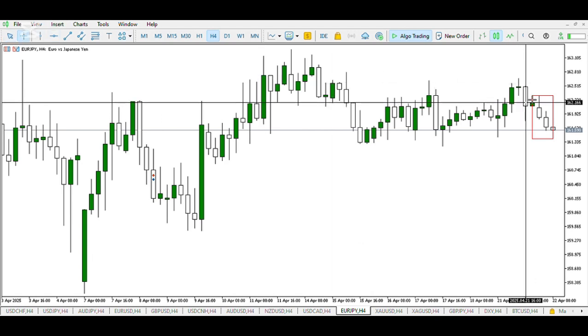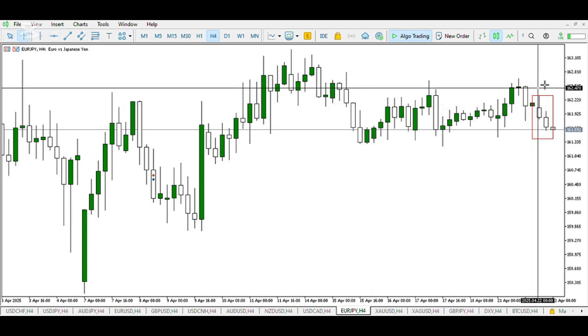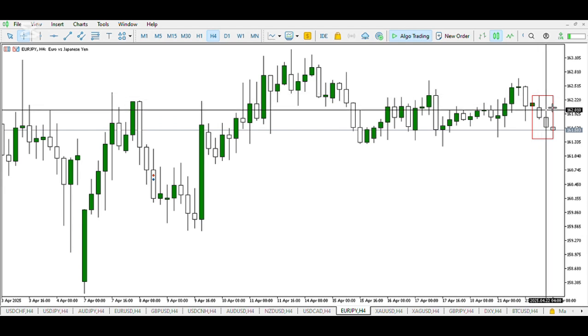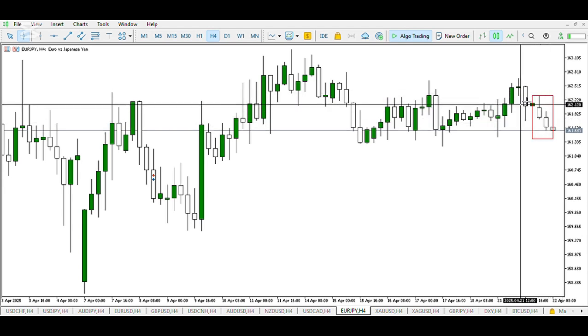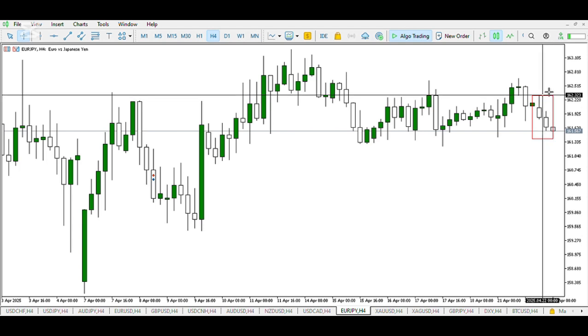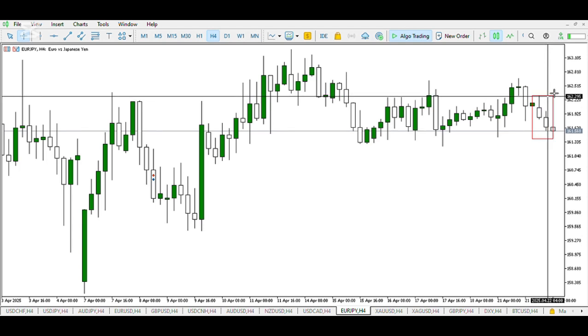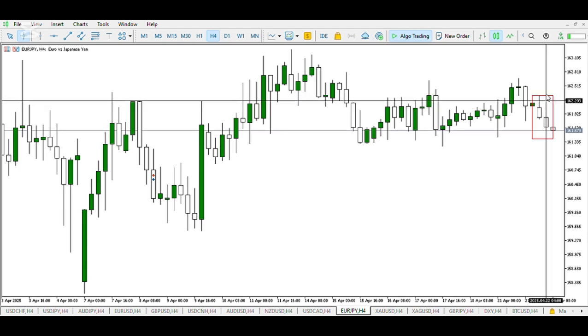On Euro JPY, you can see classic AMD has already played out during the first half of the Asian session. However, this is a weak resistance. So if price shoots up to the high of the day, I expect this high of the day to be broken. If price retraces back here, now back to the analysis.